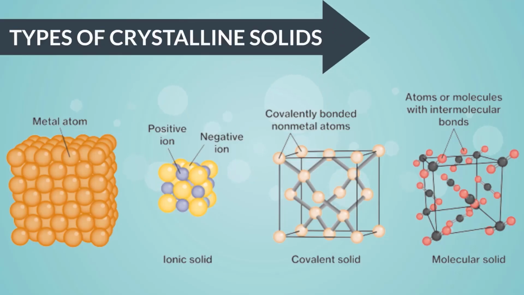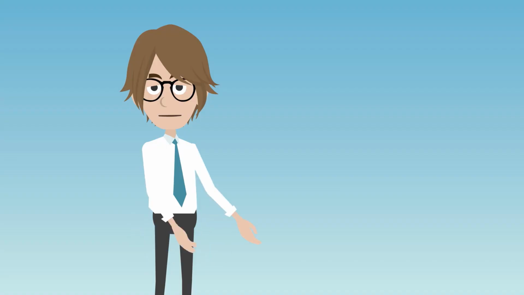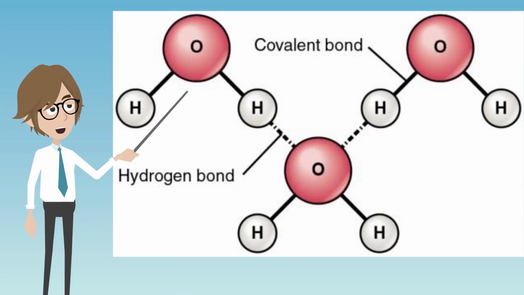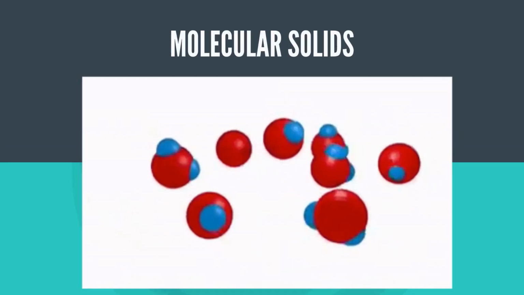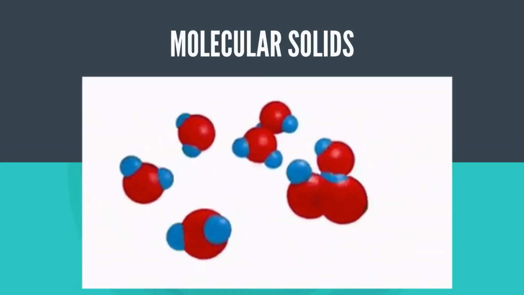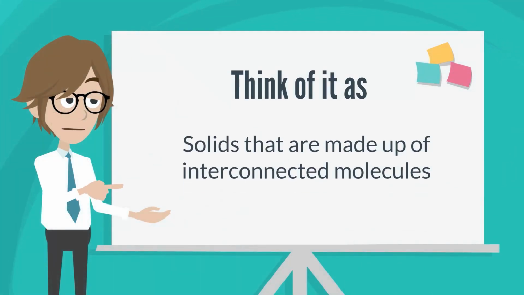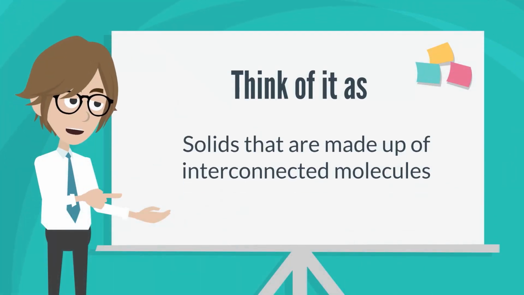Crystalline solids have different solid types: molecular, network, ionic, and metallic. When looking at individual molecules, the molecules are composed of atoms that are held together by strong covalent bonds. But when we form a molecular solid, the molecules arrange themselves in a specific pattern held together by a relatively weak intermolecular force. Think of these solids as solids that are made up of interconnected molecules.